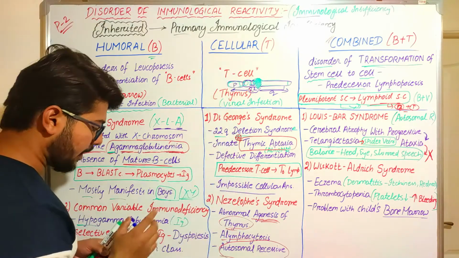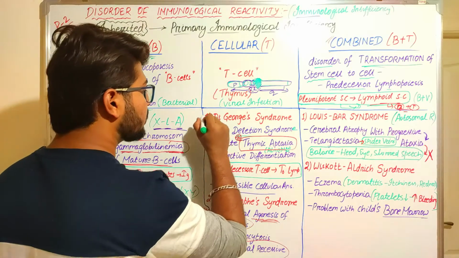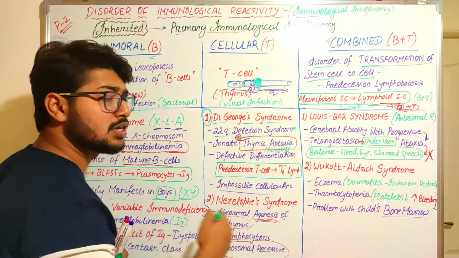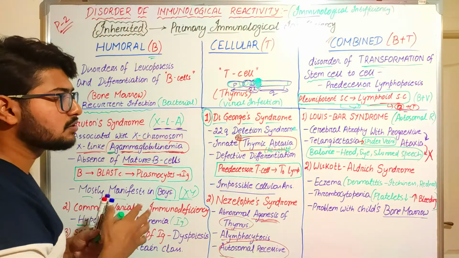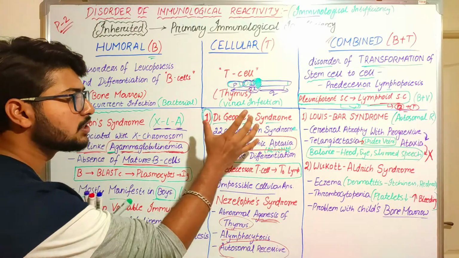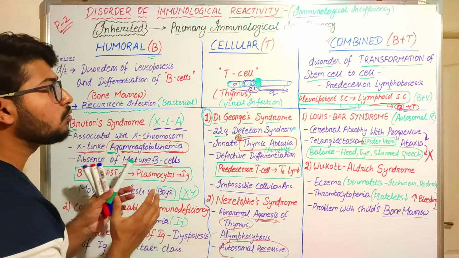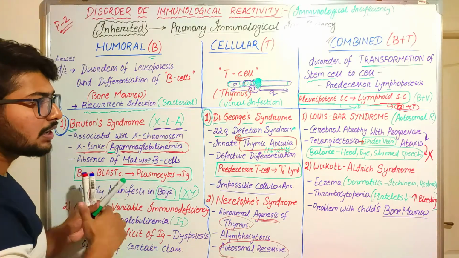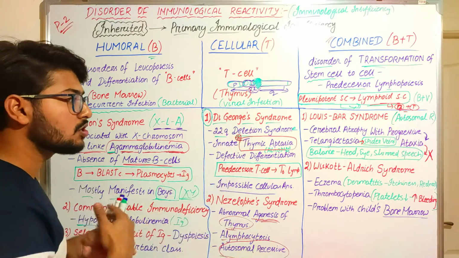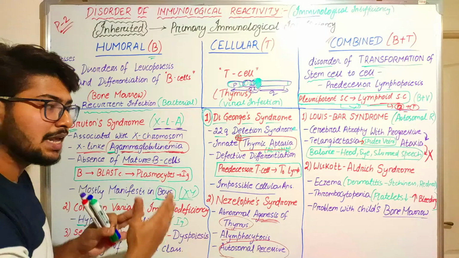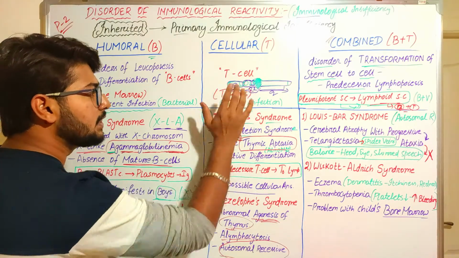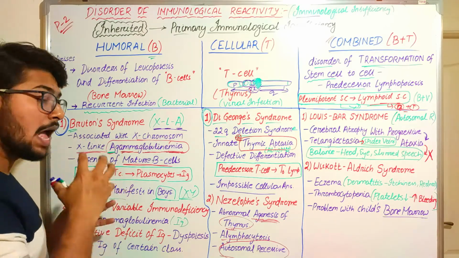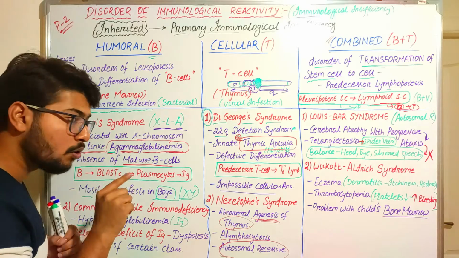From this cellular type, you should remember DiGeorge syndrome. It comes in Krok, and it is also asked in modules. So the teacher will ask, mostly you have to differentiate between DiGeorge syndrome and Bruton syndrome, how it is infected through viral infection or bacterial infections, and what are the mechanisms through which DiGeorge syndrome or Bruton syndrome is classified. Like in DiGeorge syndrome, it is T cells, or there will be thymic aplasia, and in Bruton syndrome, it is X-linked agammaglobulinemia, not hypogammaglobulinemia.